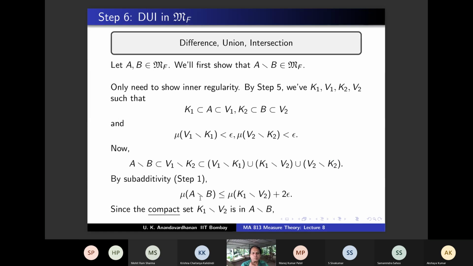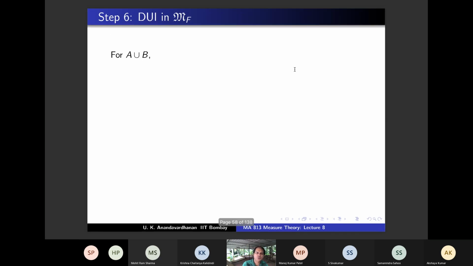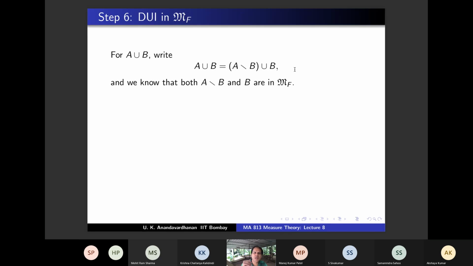done. So since the compact set K1 minus V2 is in A minus B, mu of A minus B minus something is not an upper bound for that set, and that's all that we need to show. So we have shown this claim that the difference belongs to MF. Now the rest are easy. If you take A union B, I will write A union B as A minus B union B. That's correct, no? I have written it as a disjoint union. And we know that both A minus B and B are in MF. B is in MF is given, and A minus B is in MF because of the previous slide.